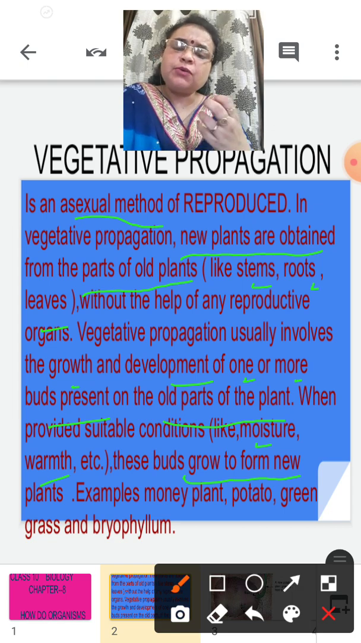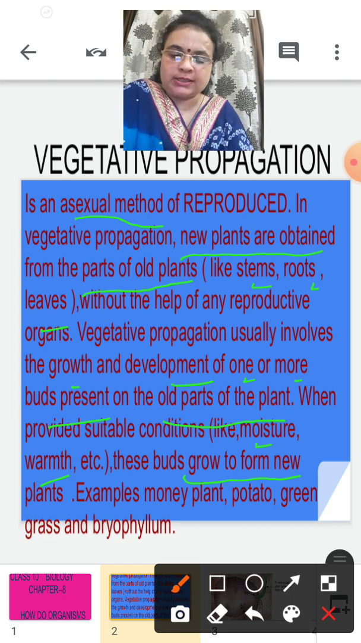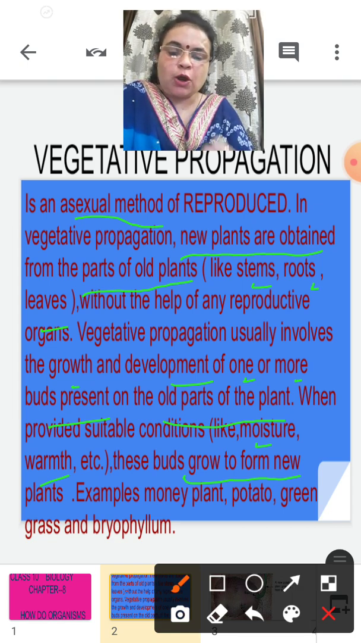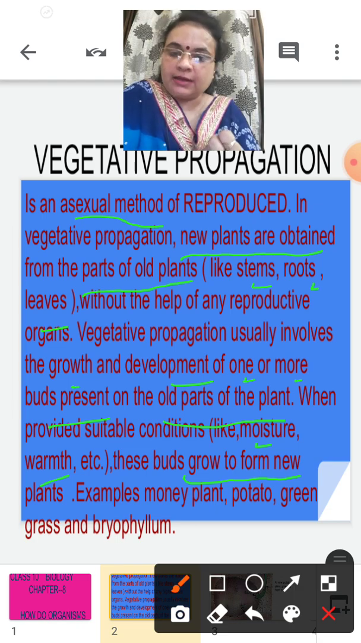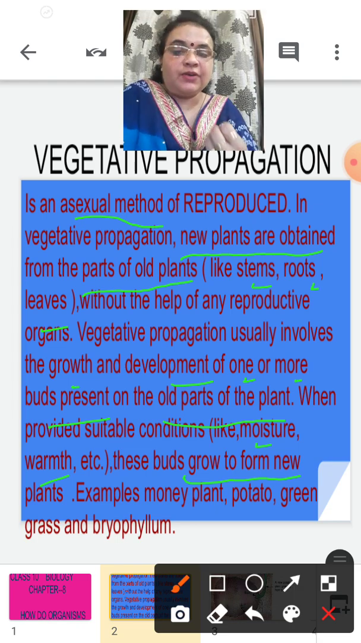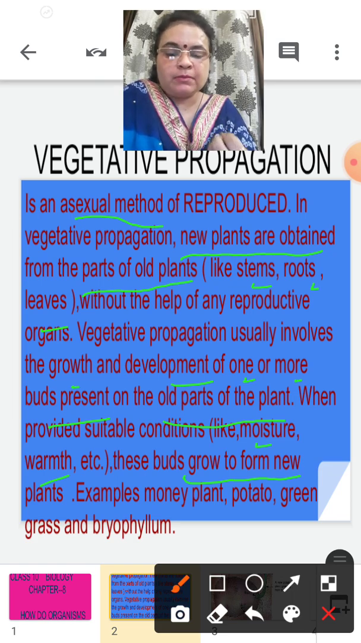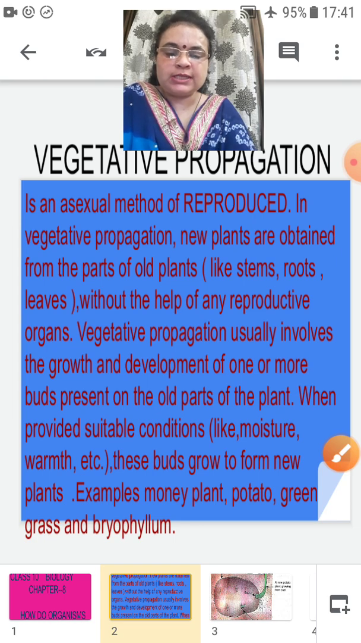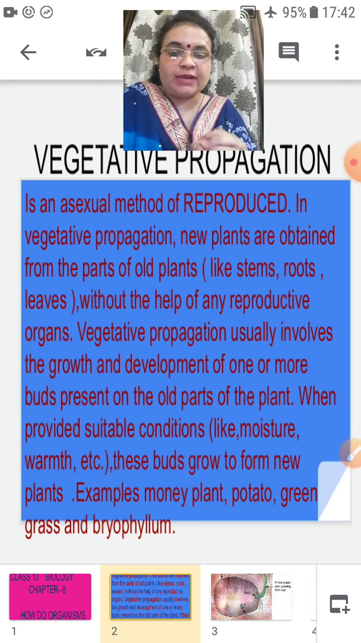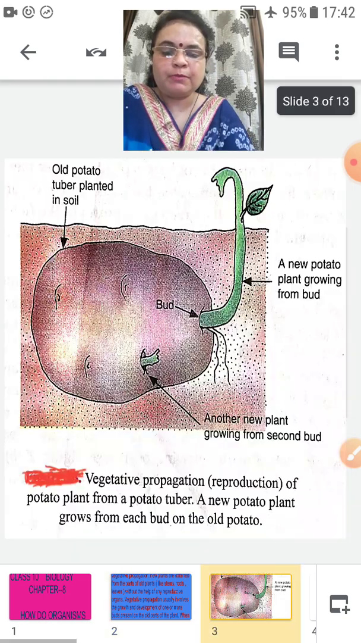Understood? A variety of plants are grown with the help of vegetative propagation, like green grass, money plant, potato, and bryophyllum. Clear? So I will show you some pictures of vegetative propagation, and then one by one we will come to the methods of vegetative propagation.